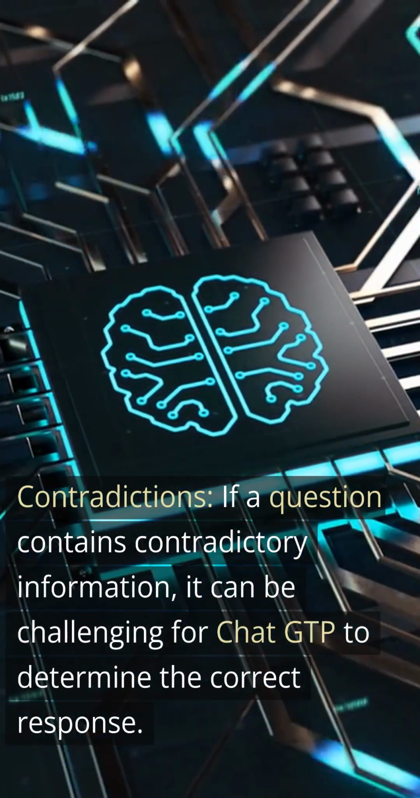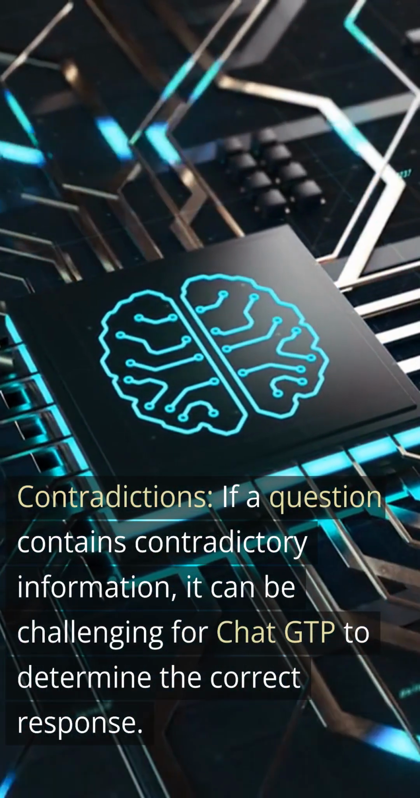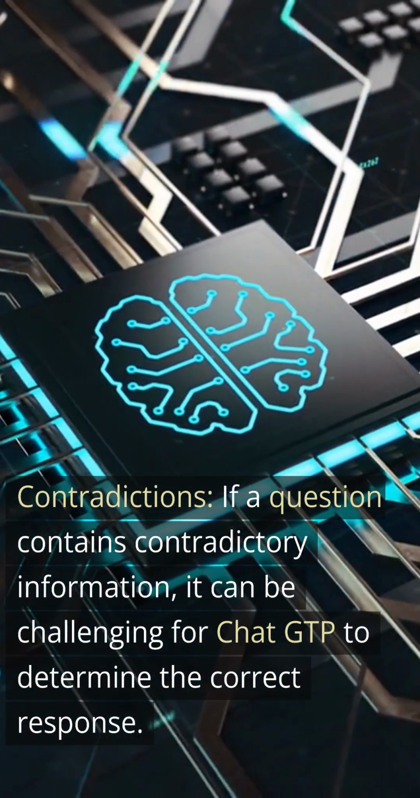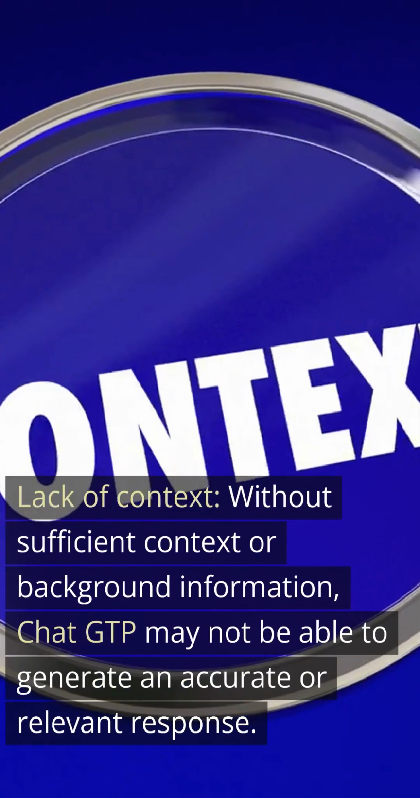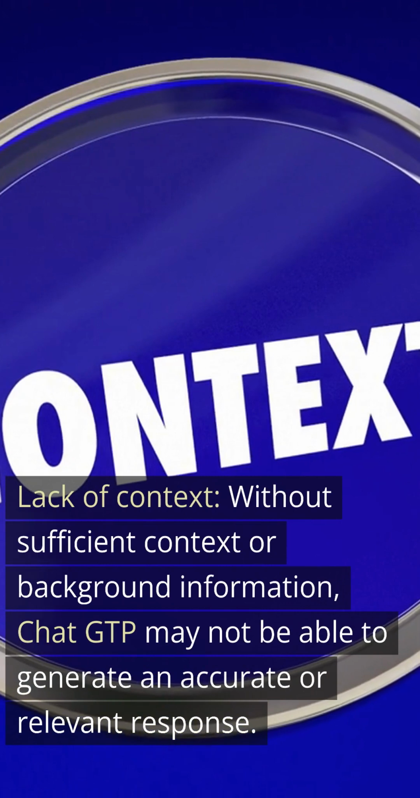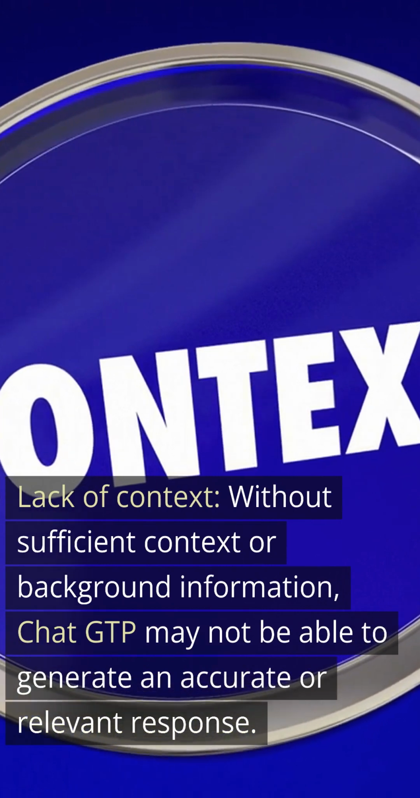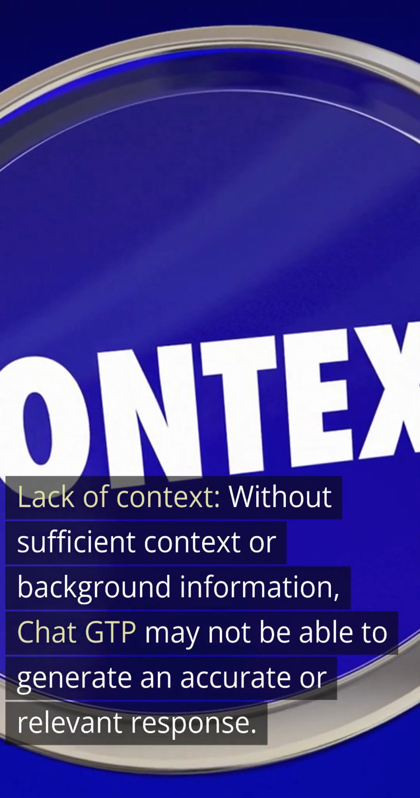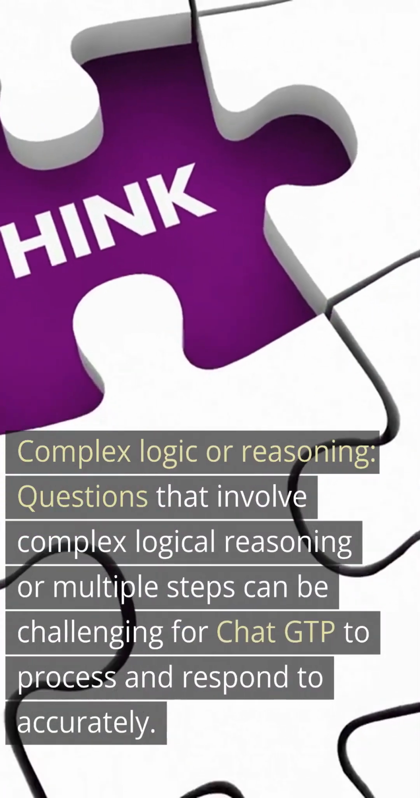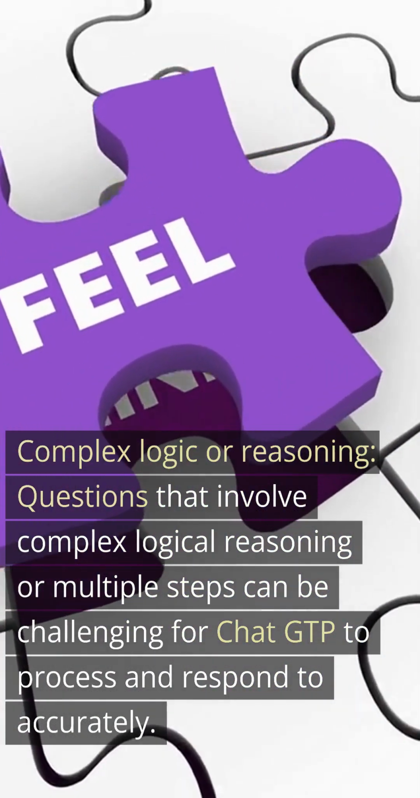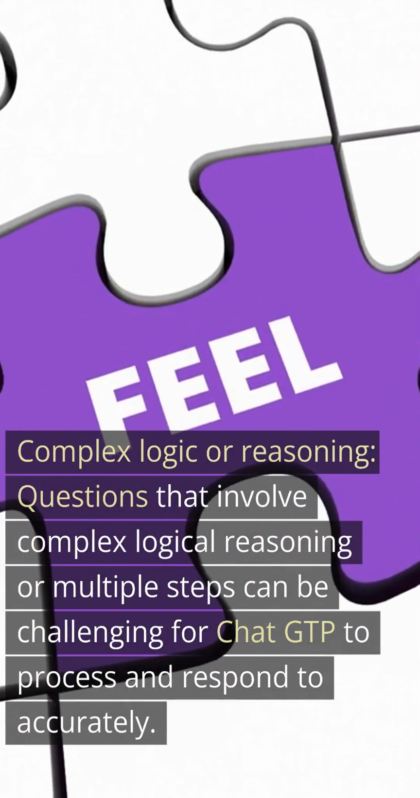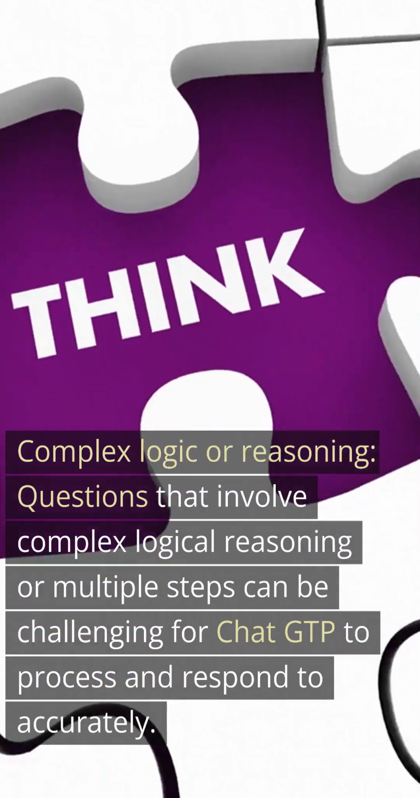Contradictions. If a question contains contradictory information, it can be challenging for GPT to determine the correct response. Lack of context. Without sufficient context or background information, GPT may not be able to generate an accurate or relevant response. Complex logic or reasoning. Questions that involve complex logical reasoning or multiple steps can be challenging for GPT to process and respond to accurately.